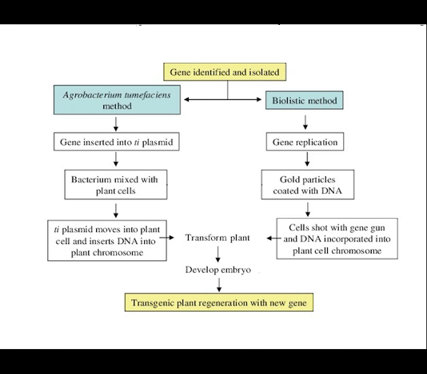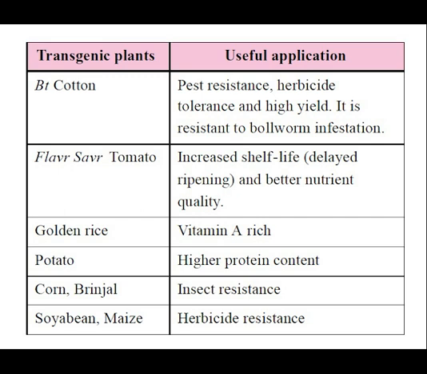Examples of where this has occurred, we have golden rice. We have found the gene or the allele that makes vitamin A, and we incorporate that into the rice plant, and so when the rice plant makes rice, it also has a lot of vitamin A, which brings vitamin A into countries that have a very poor diet and a lack of vitamin A. Another one is Bt cotton. We have the bacteria Bacillus thuringiensis that makes a natural pesticide that when an insect eats the leaf, it ingests a pesticide that kills the bug that's eating the plant, thereby increasing the profit from the crop because there haven't been as many bugs eating the crop.